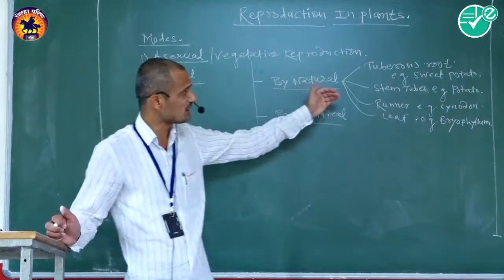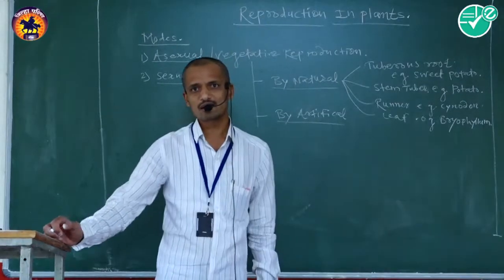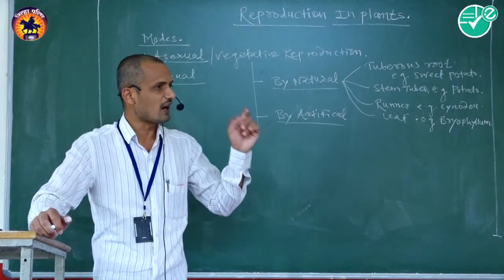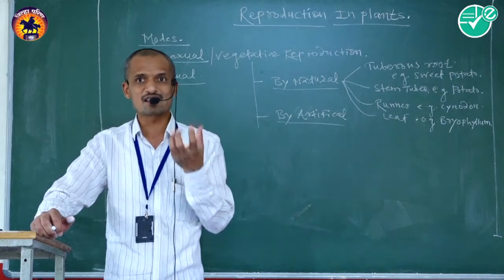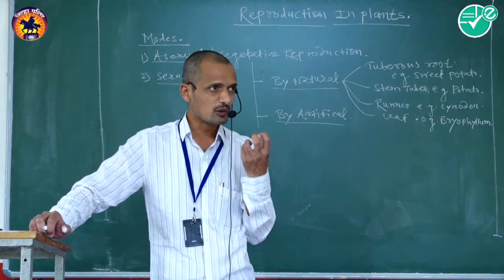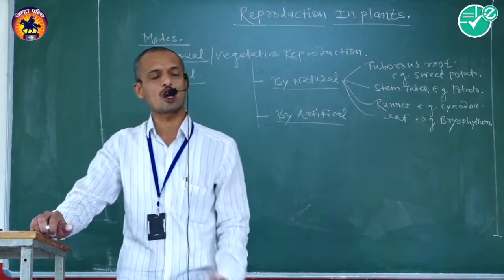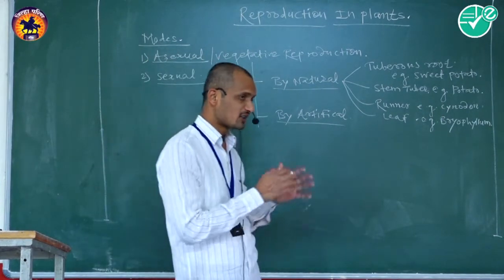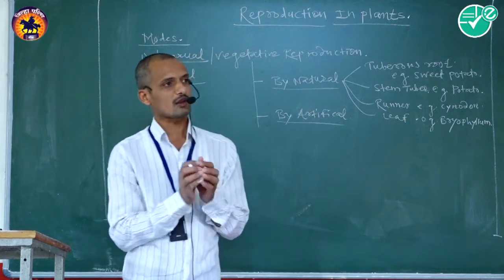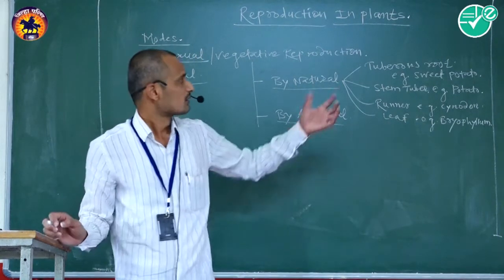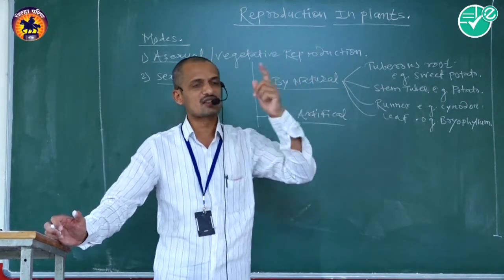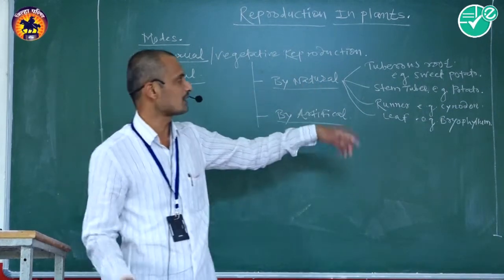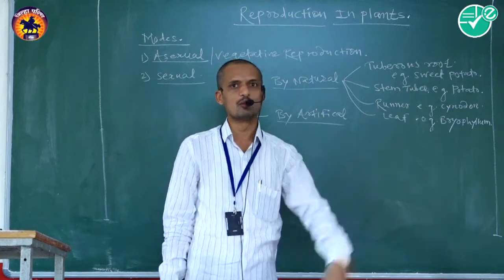Then second one is stem tuber. It is an underground modification of stem. The stem is modified for extra food storage and bears a swollen, rounded, tuberous structure, commonly called stem tuber.